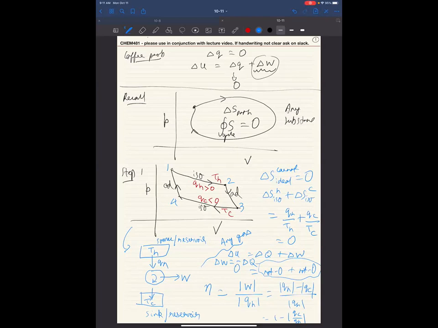What we showed last time is that QH by TH plus QC by TC is equal to 0. Let me write it down here. It's so important. QH by TH plus QC by TC is equal to 0. Remember this expression and look at this expression for efficiency. Let's call this equation number 1.